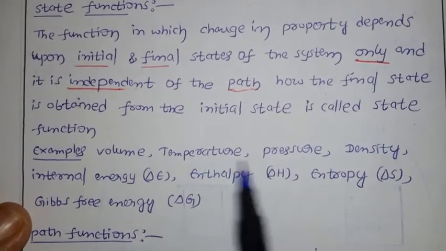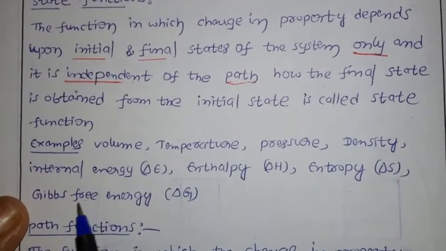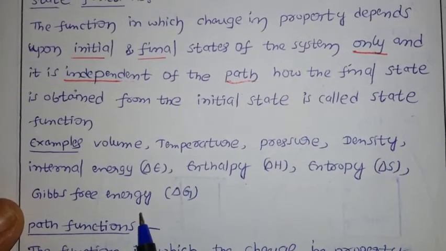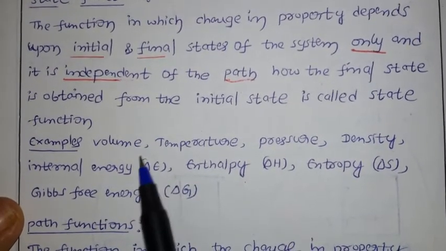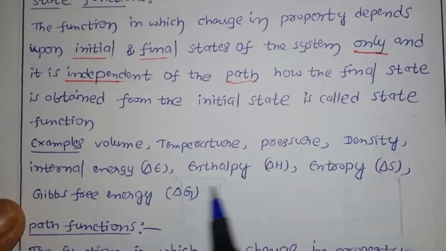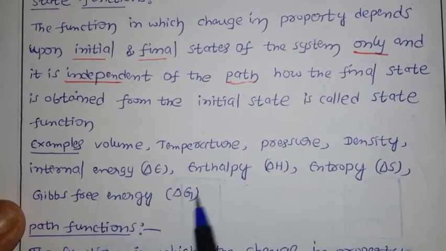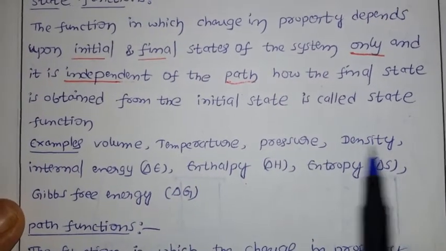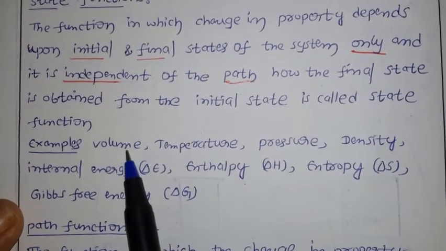We have volume, temperature, pressure, density, internal energy, enthalpy, entropy, Gibbs free energy. We will discuss internal energy, enthalpy, entropy and Gibbs free energy in detail in the next videos, so for now don't focus on these. I will go for the example.